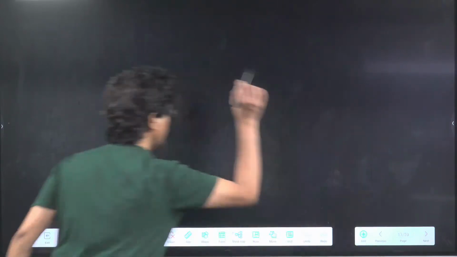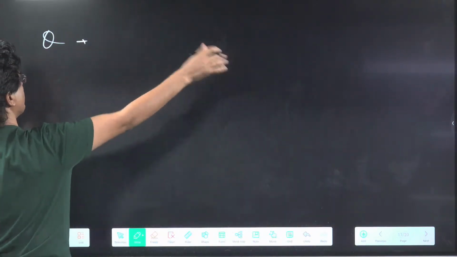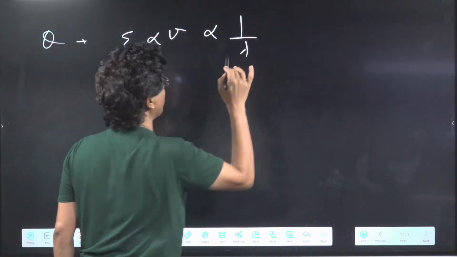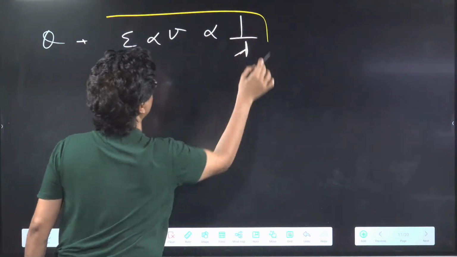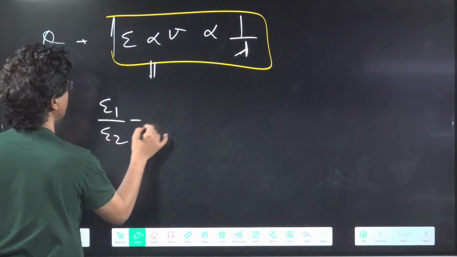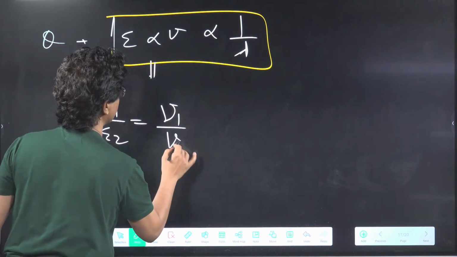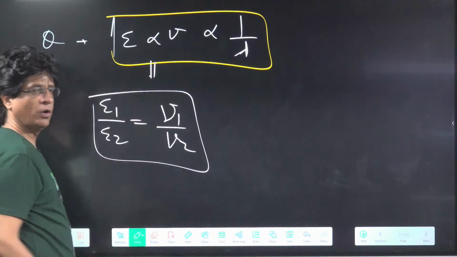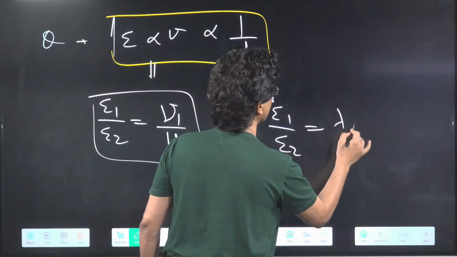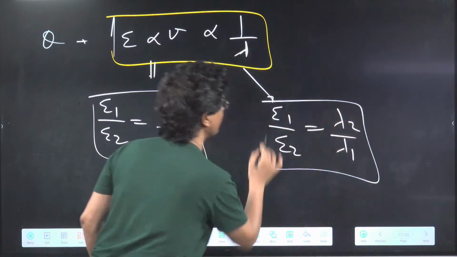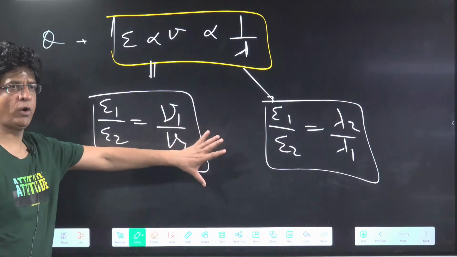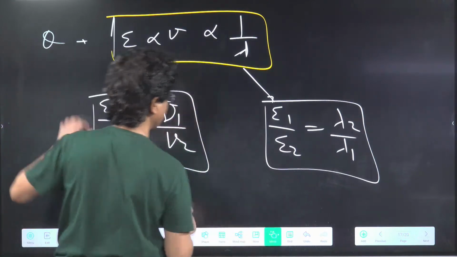Okay, now let's move and do one more question. Boys and girls, you remember that E is proportional to frequency, and inversely proportional to lambda. This we know now. So from here, can I say that E1 upon E2 will be frequency 1 upon frequency 2? Yes or no? Or I can also say that E1 upon E2 will be equal to lambda 2 upon lambda 1. They both are inversely proportional. So we'll do a question on that.